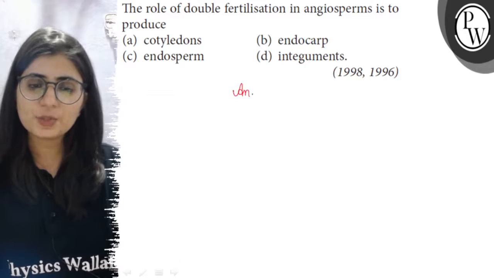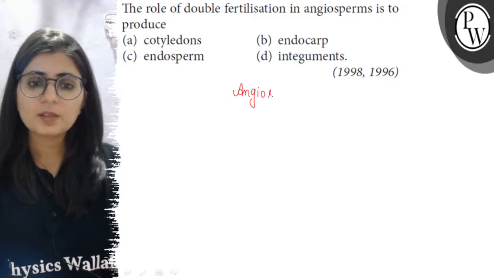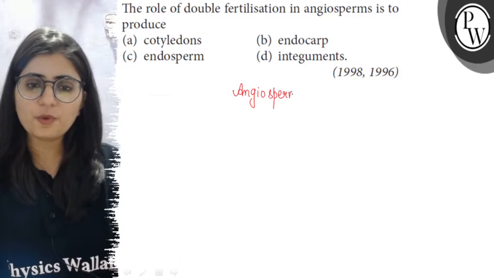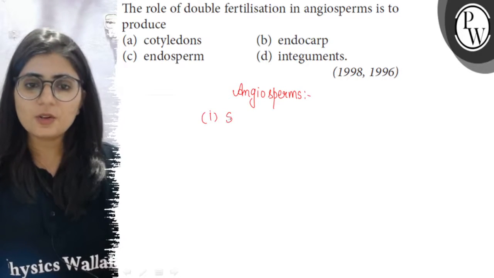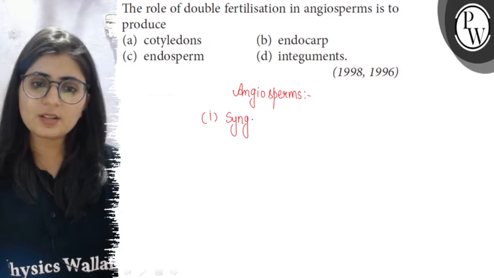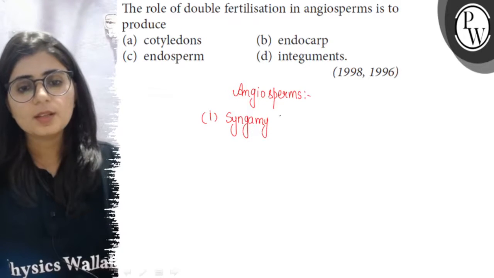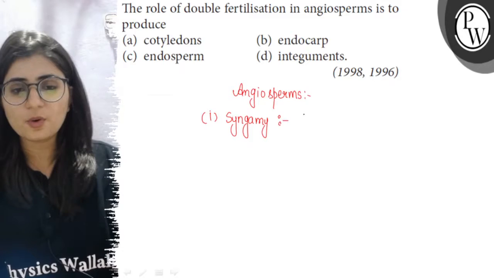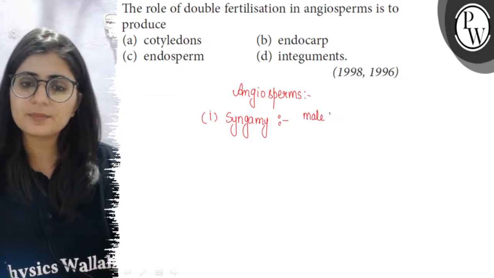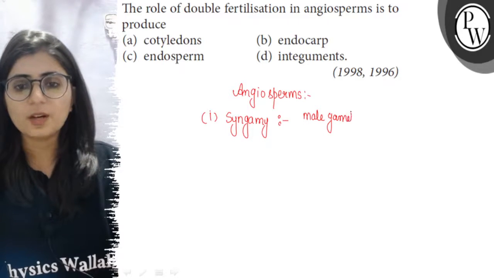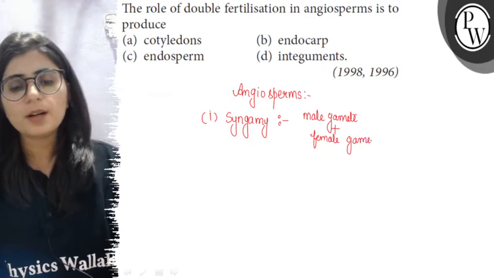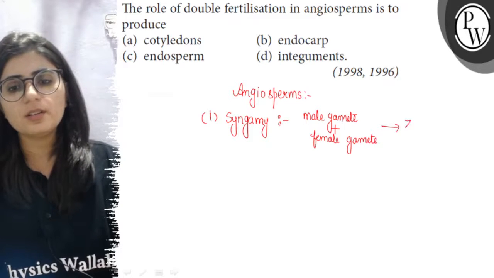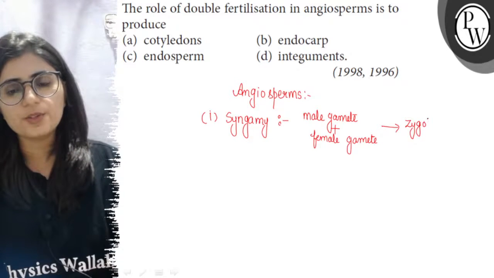So in angiosperms, what happens? There are two events of fertilization. First event of fertilization or first act of fertilization is called syngamy. Now, syngamy is the fusion of one male gamete with one female gamete. So, a male and female gamete fuse together and they form a diploid structure which is known as zygote.